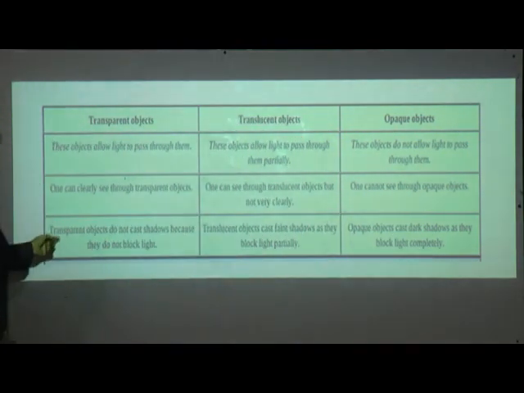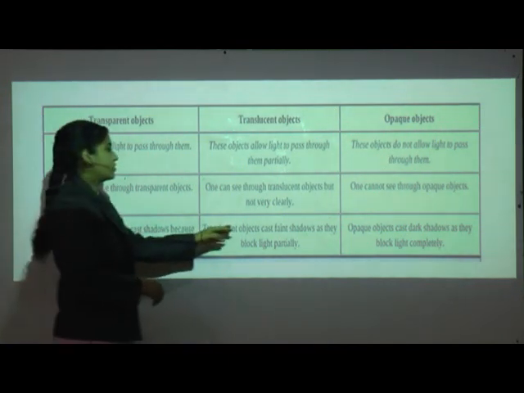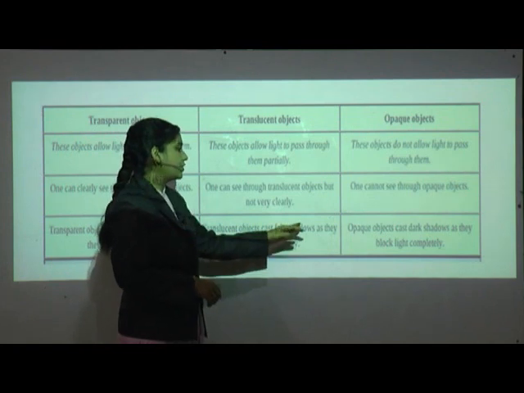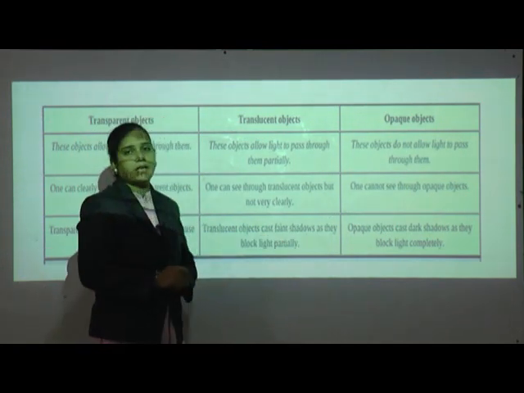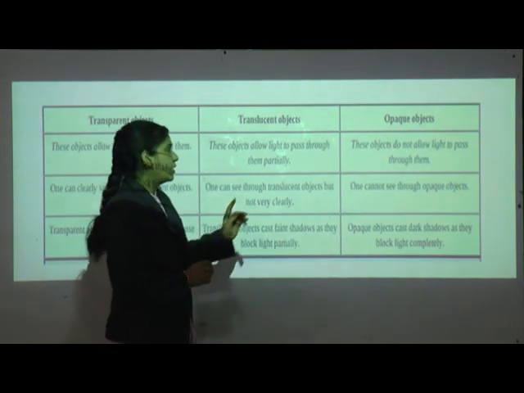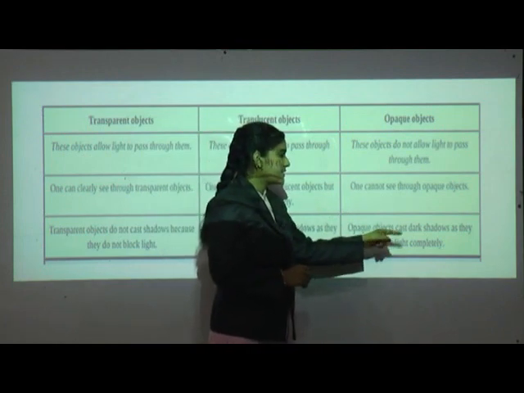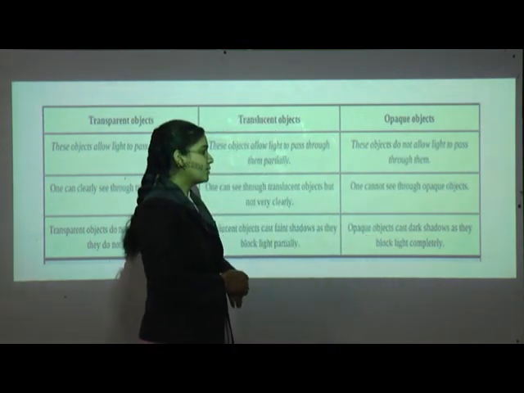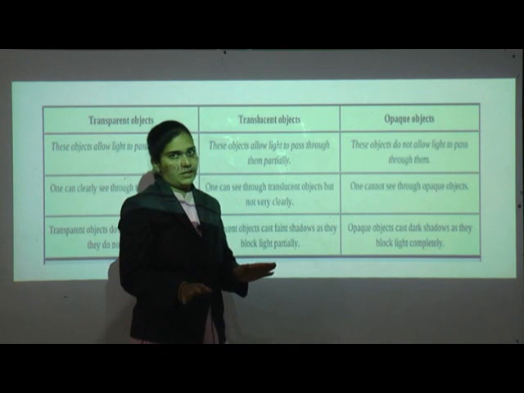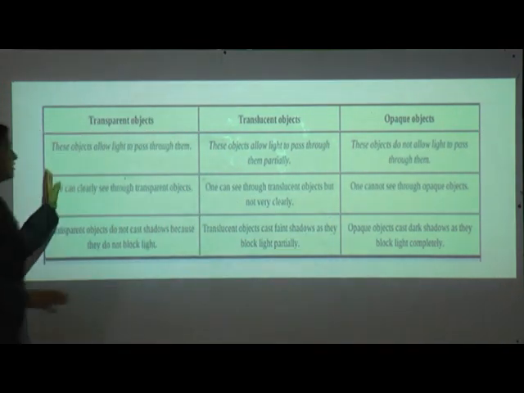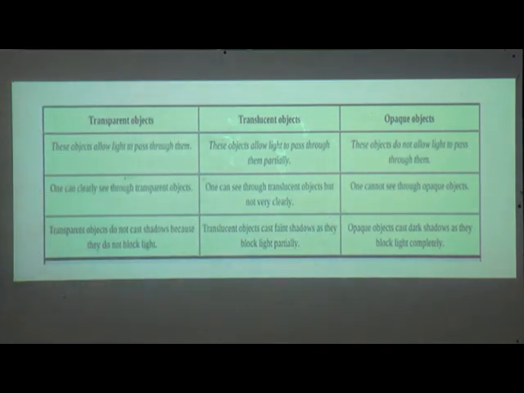Okay. Now third one, transparent objects do not cast shadows because they do not block light. Translucent objects cast faint shadows as they block light partially. Opaque objects cast dark shadows as they block light completely. Okay, so these are the three differences between the three objects.